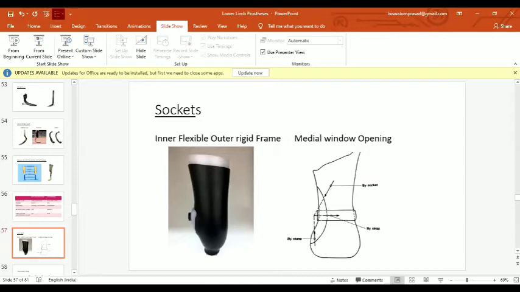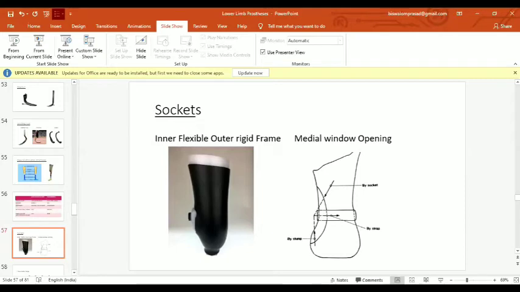So a space is given, like the Syme's prosthetics we saw. A medial opening is there, covered by a partition or an extra window-like piece. The inner flexible outer rigid frame is very similar to Syme's prosthetics.